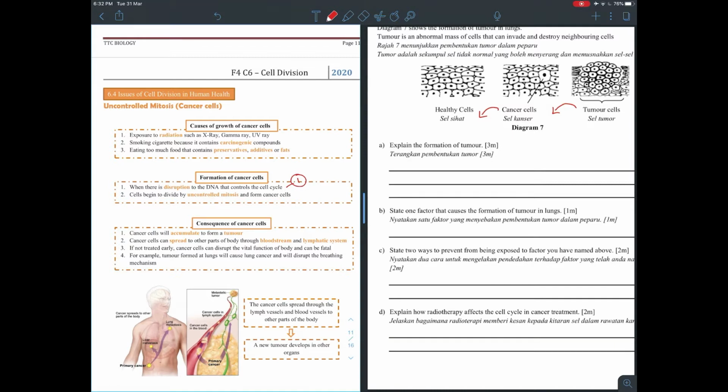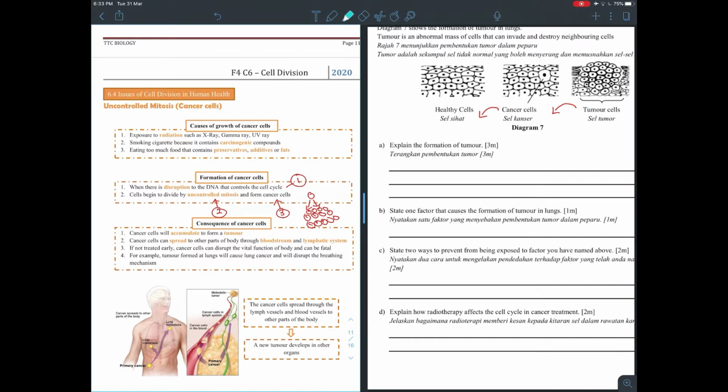So you can say that there is disruption to the DNA that controls the cell cycle. So when the DNA in the nucleus of the cell has a problem, it cannot control the mitosis process properly anymore. That's why cells begin to divide by uncontrolled mitosis and form cancer cells. So from normal cells, they undergo uncontrolled mitosis, and all the cells produced are cancer cells, because when one cell divides into many cells, all these cells have equally faulty DNA. So all of these are cancer cells.